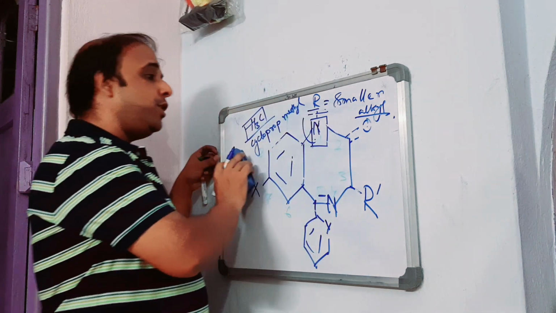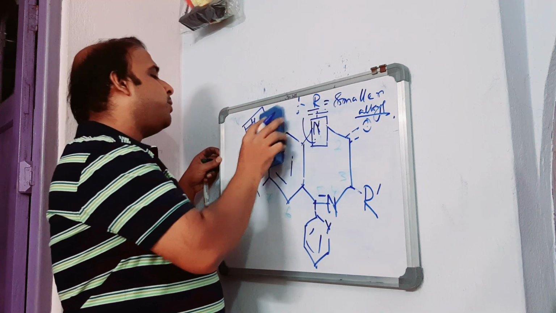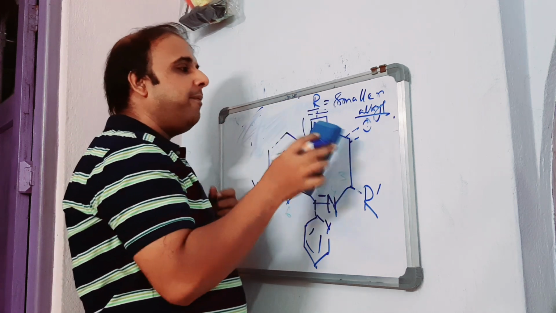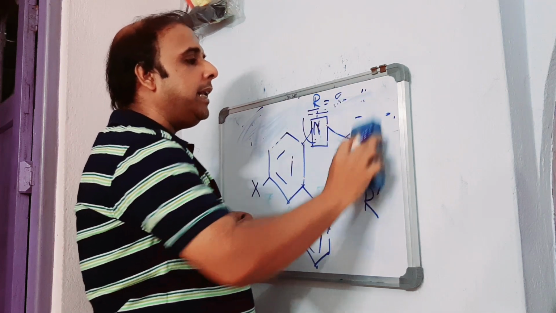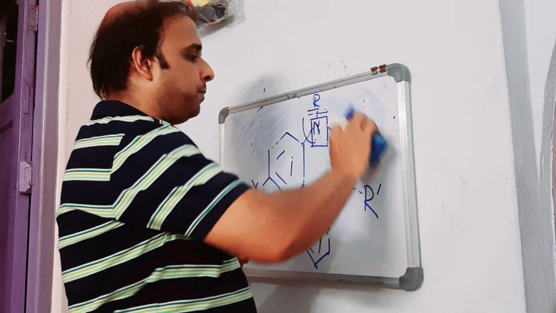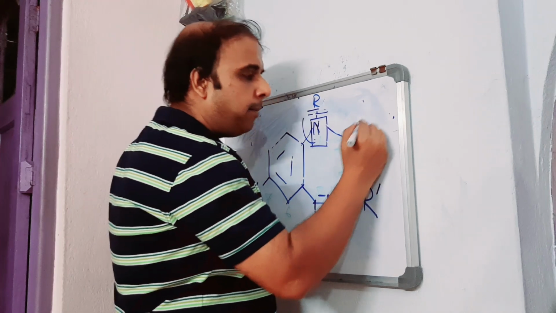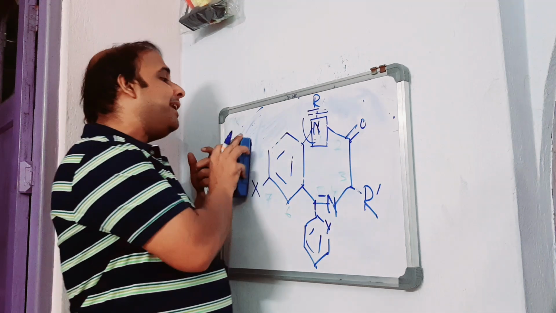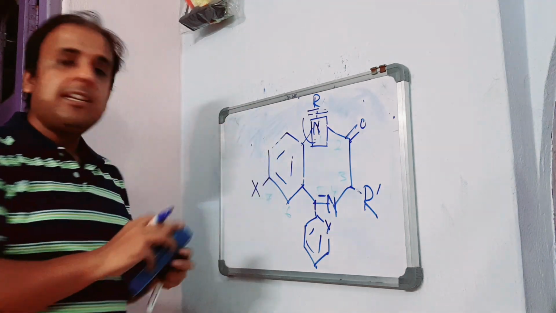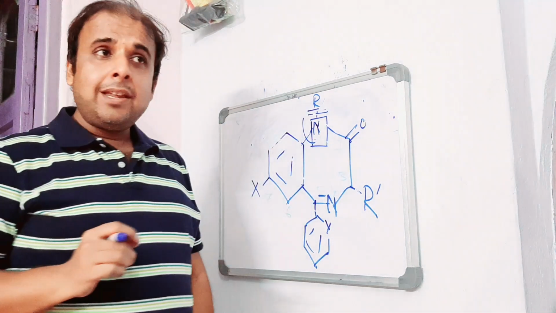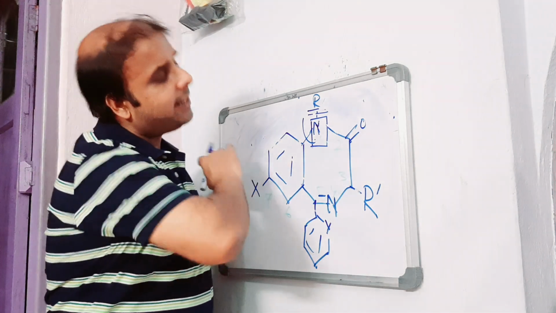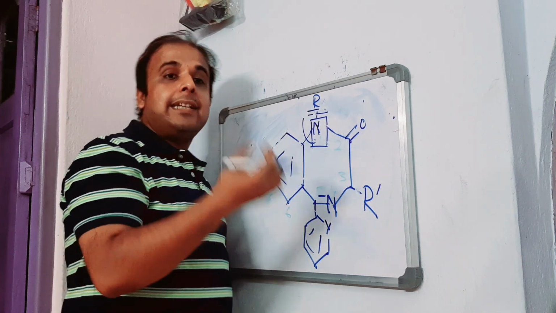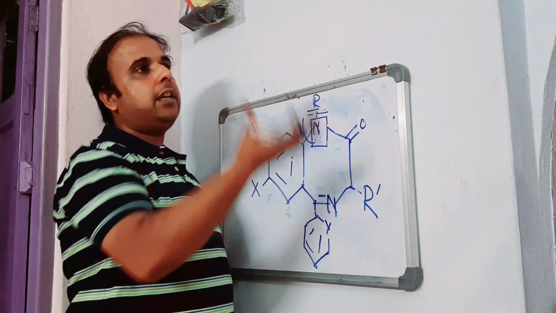Now coming to position 2. It is clearly visible to you that at position 2 I have kept one carbonyl group, that is C double bond O, right? But if we look back at the structure of chlordiazepoxide, that means the lead compound, in the lead compound there was no carbonyl group. Then why did they suddenly think it better to remove the one which is there in the lead compound and insert something which can give us more activity?